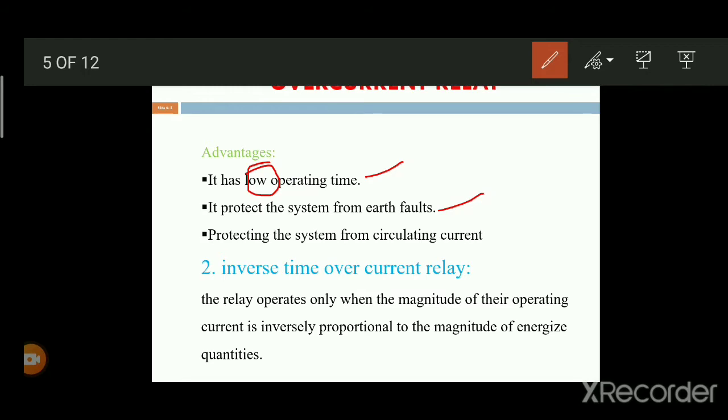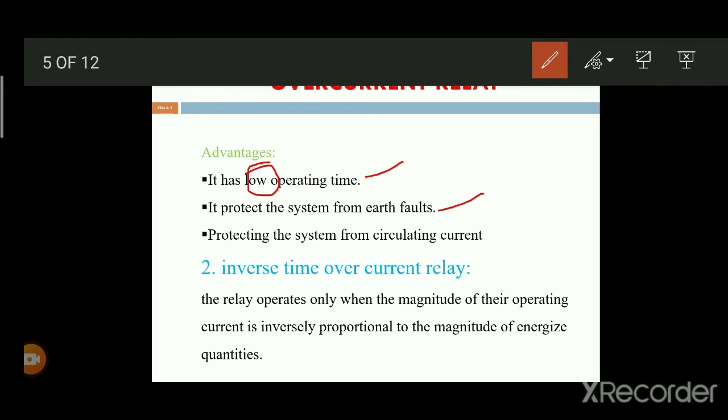This overcurrent relay is operated within a very short time or duration. This type of relay is called the instantaneous overcurrent relay. Within a very short duration, these relays are operated.